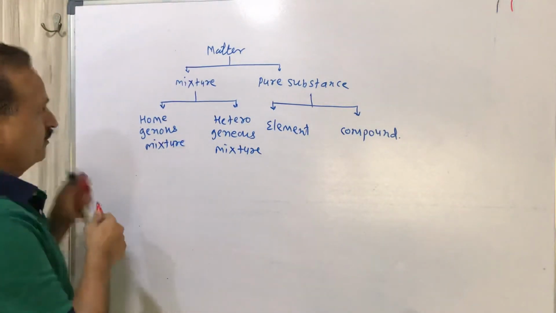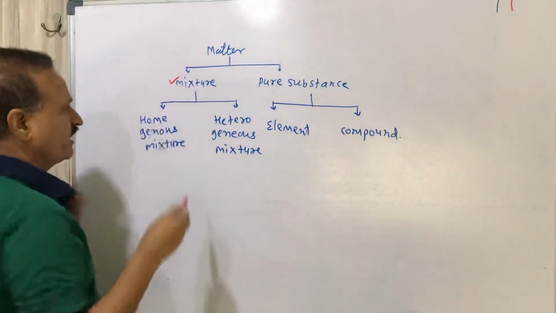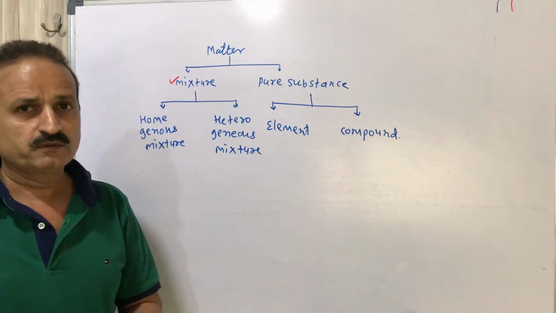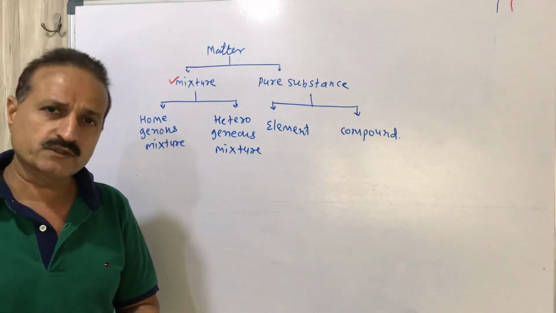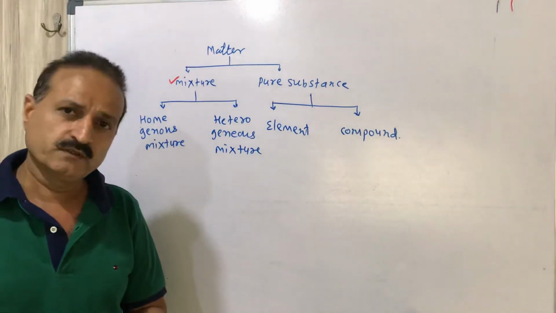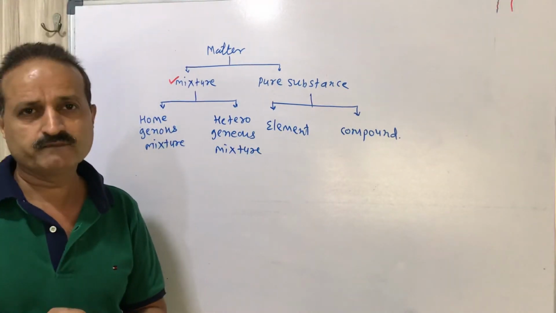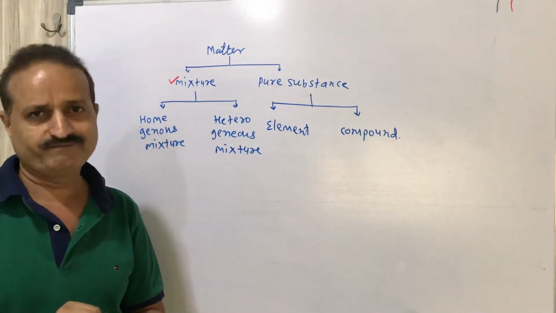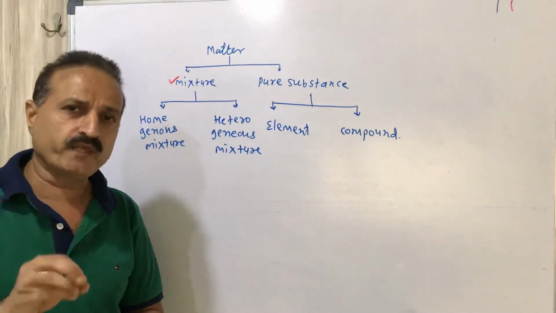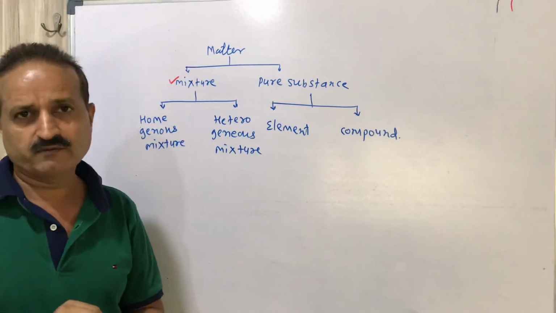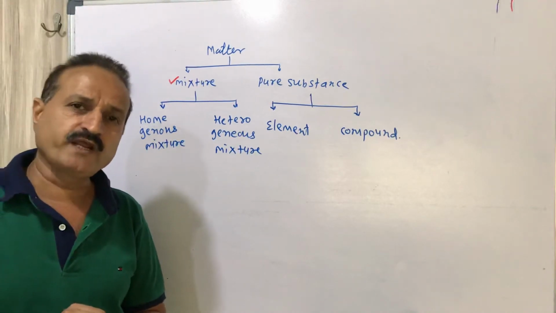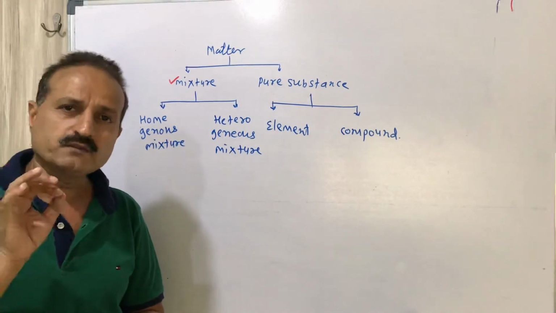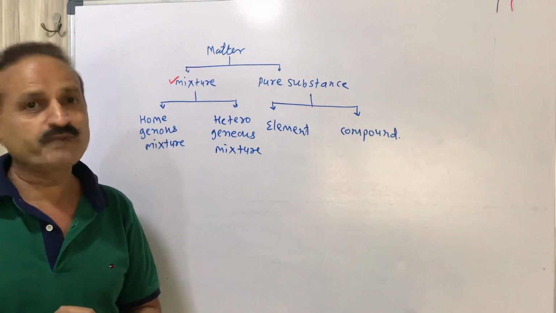So first, mixture. What is a mixture? We will tick mark all the topics. We can see around us so many examples of mixture. Suppose your mother is making tea. Tea is a very simple example of mixture. If your mother is making lemon sarbat or lemon solution, which contains sugar, lemon, salt and water, that is also a very simple example of mixture.